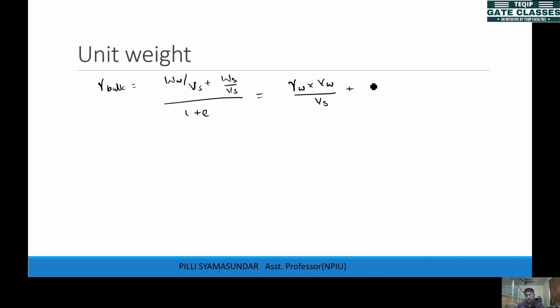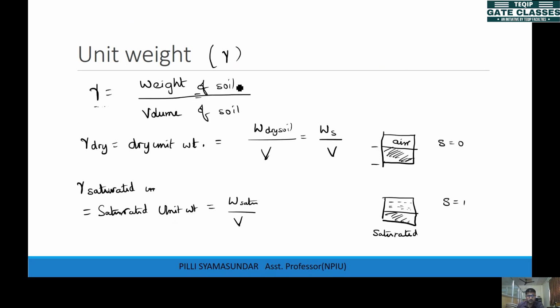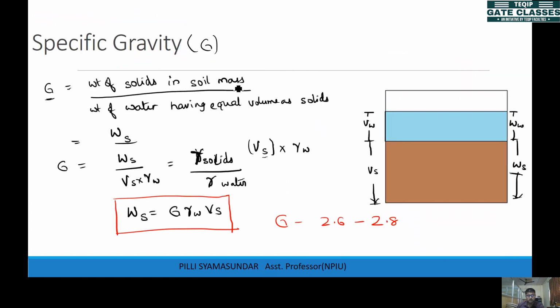And weight of solids. See, I've derived one expression in terms of G for the weight of solids, right? So just a few moments ago, we gave this expression. So I can write weight of solids as G times gamma W, unit weight of water, times volume of solids, right?